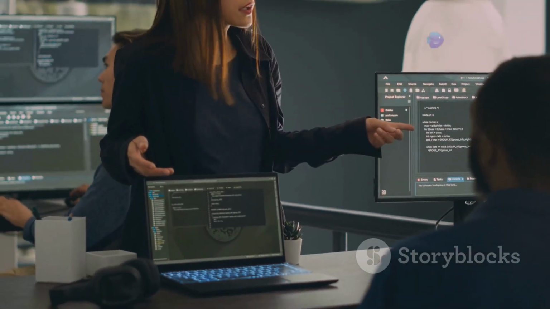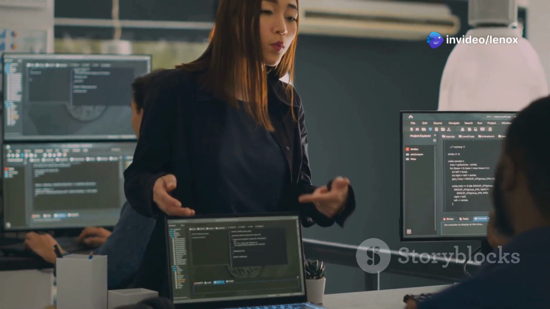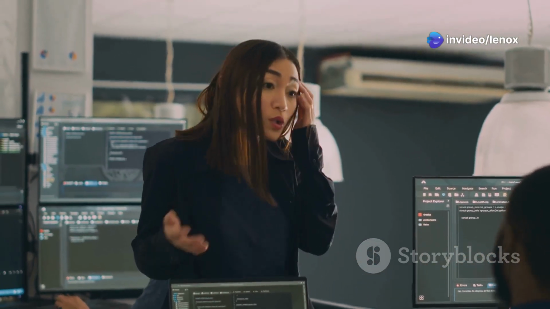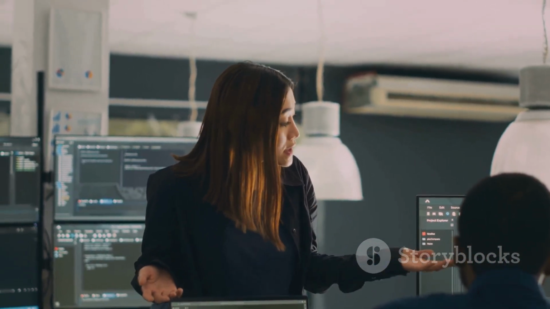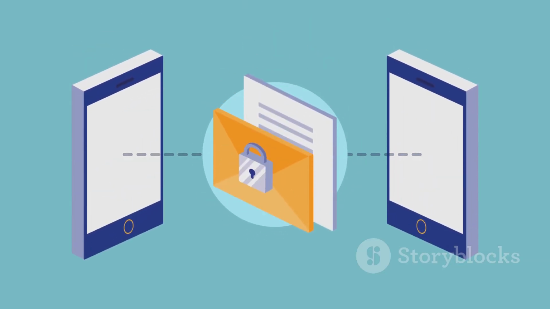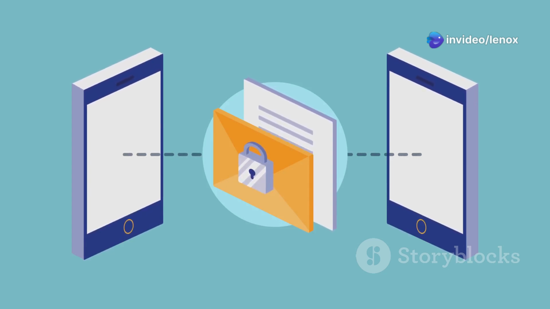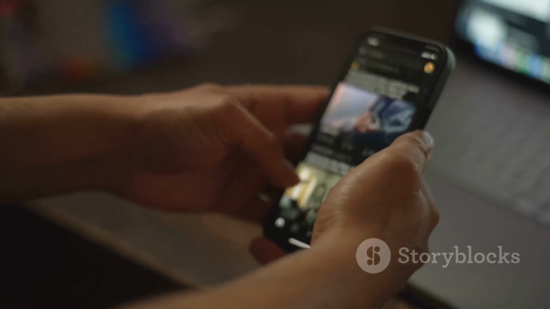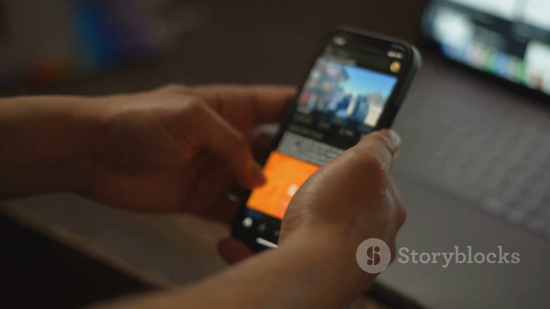Here are some tips to make your development journey even smoother and more efficient. These tips will help you avoid common pitfalls and ensure your app is both robust and user-friendly. First, ensure your website is optimized for mobile devices. With the increasing number of users accessing websites through their smartphones, mobile optimization is no longer optional, it's a necessity. This will provide a seamless experience for users accessing it through your app.